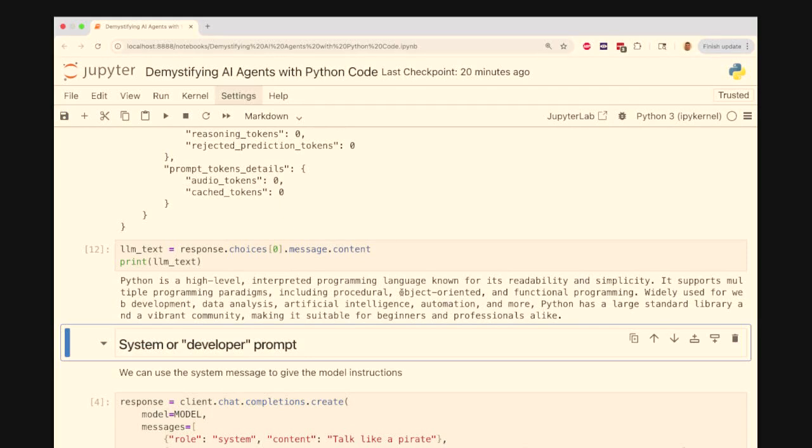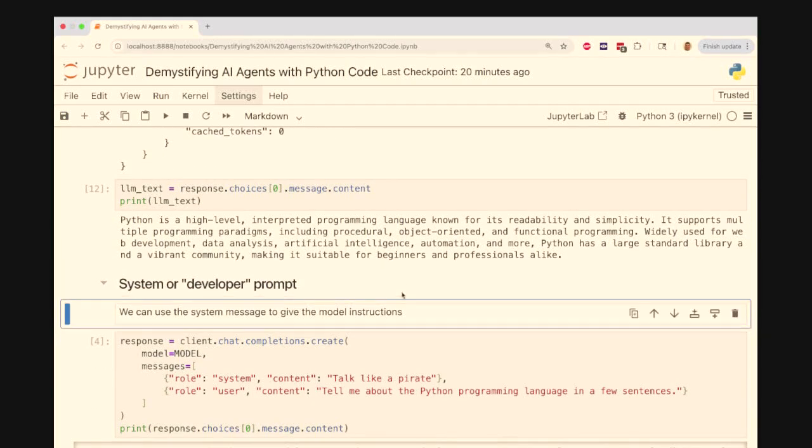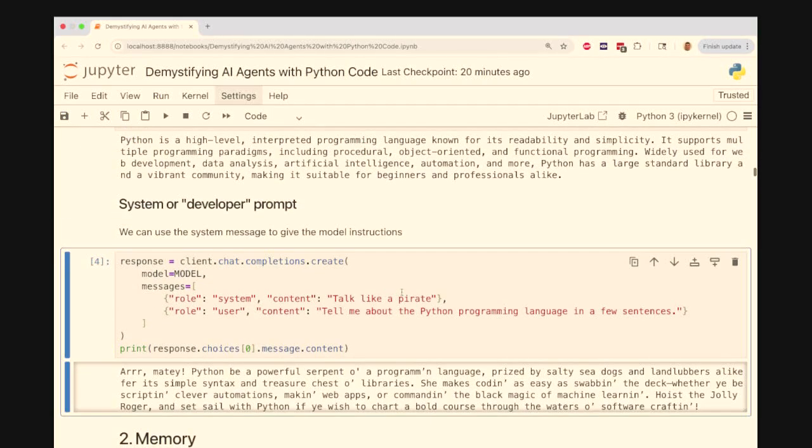So this is the LLM part of an agent, the part that you're probably most familiar with, and something that you can tweak in ChatGPT's UI, but you might not be as familiar with, is you can also give the model instructions. So this is called a system prompt, or OpenAI has started using developer prompt as a term.